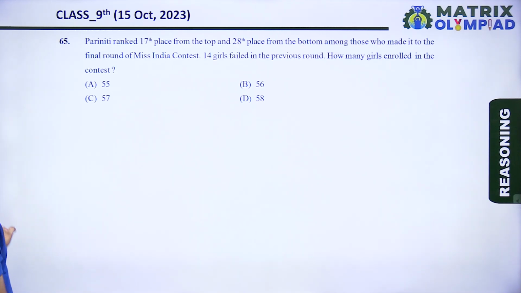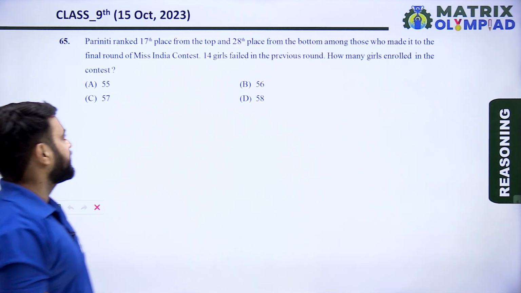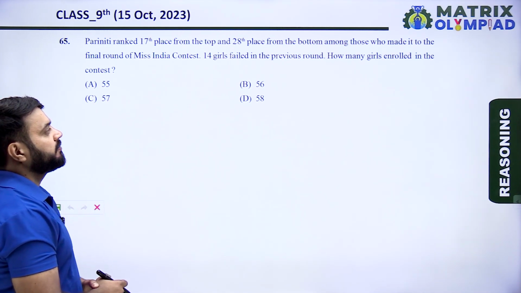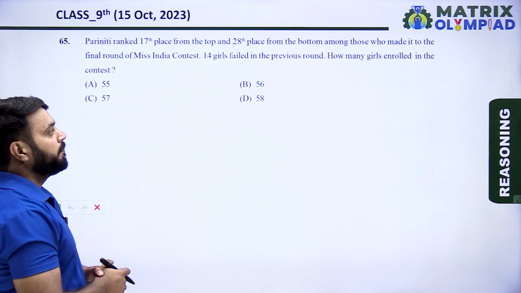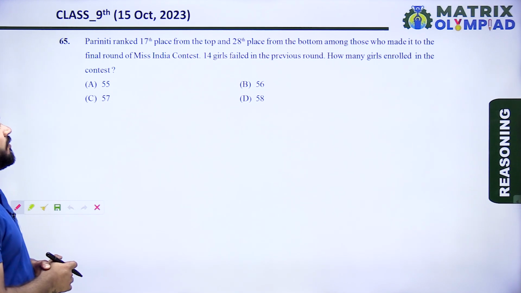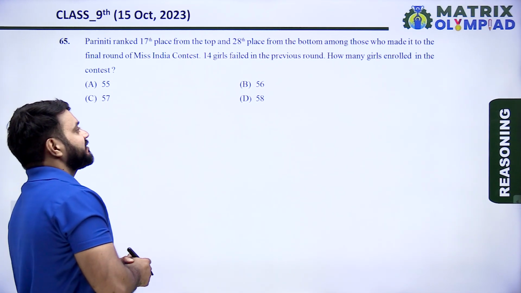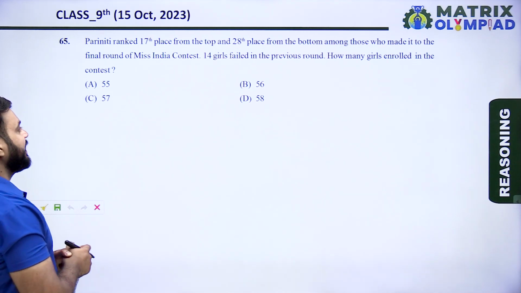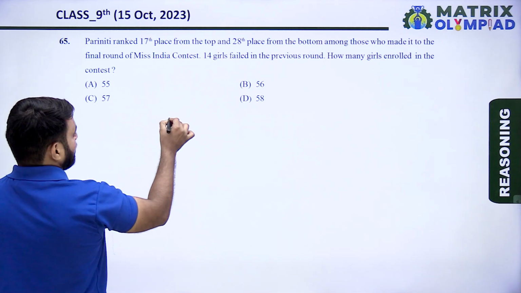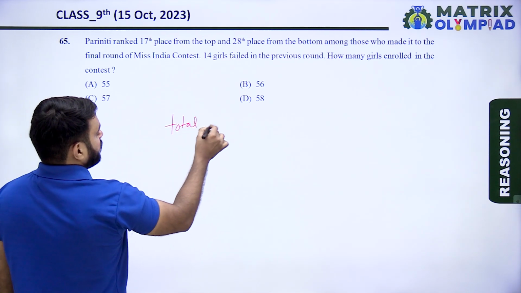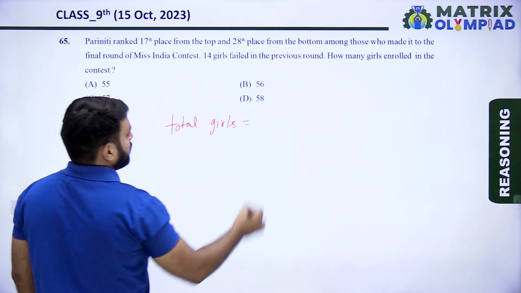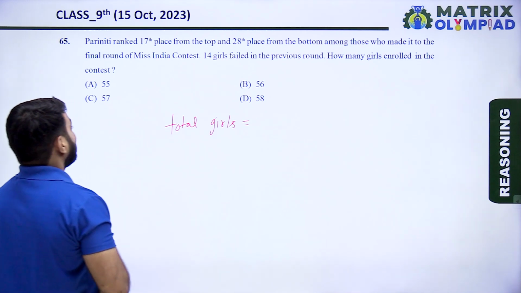So next question is question number 65. Pariniti ranked 17th place from the top and 28th place from the bottom among those who made it to the final round of Miss India contest. 14 girls fell in the previous round. How many girls enrolled in the contest? So find the total girls who enrolled in the contest.